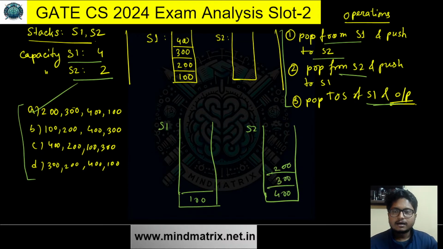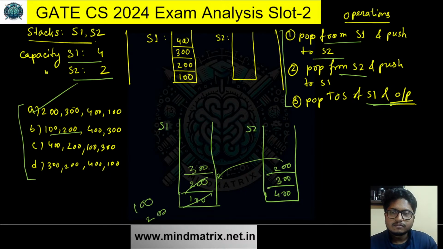Now see, 100 and 200 is good. But we can pop 100 from here, then push 200 here, get out 200 here. Then if we push 300 here. Okay, let me just check it again.